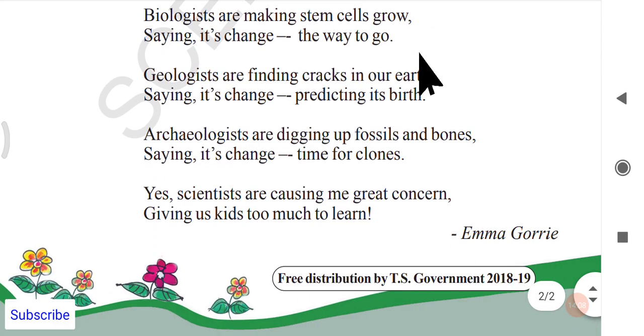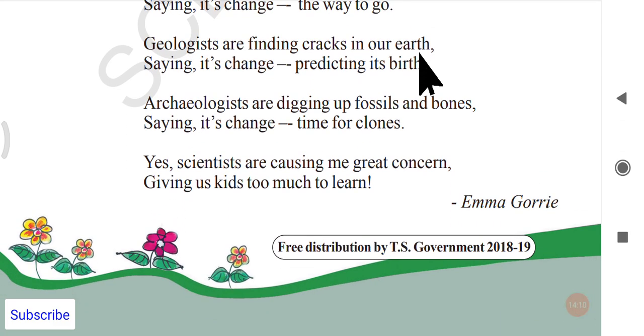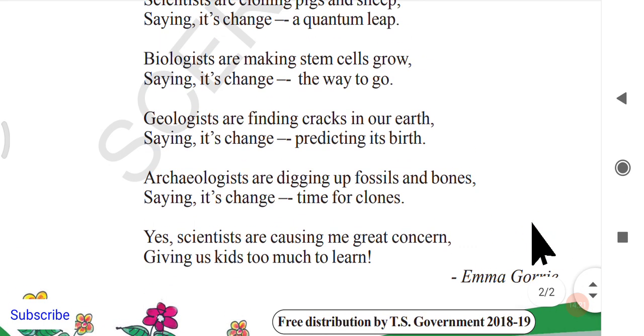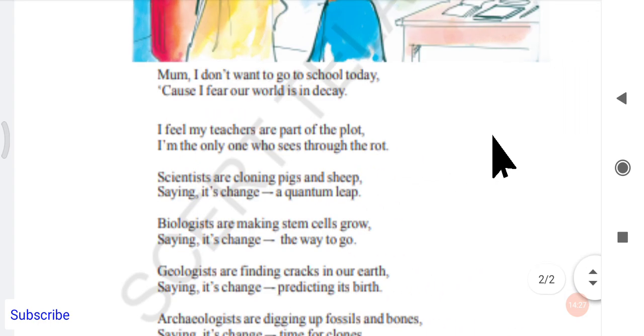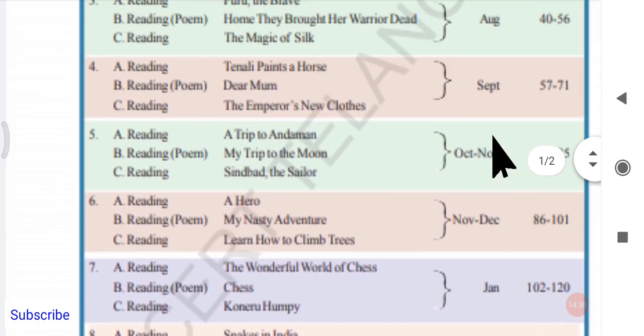Okay, so I hope you have enjoyed this small poem. And the writer or the composer of this poem is Amma Gori. Okay, not Gore again. So this question you will get in the examination. Who is the composer of the poem?